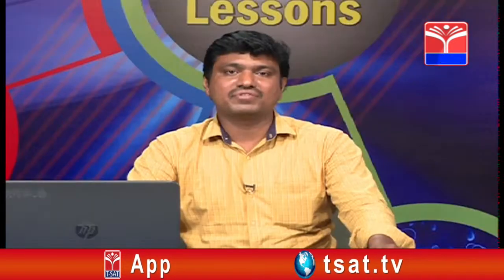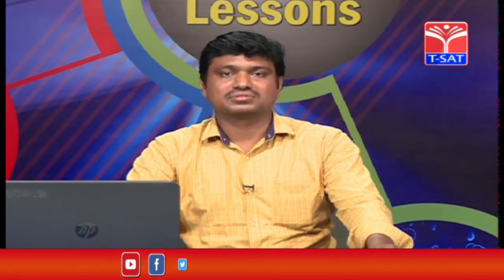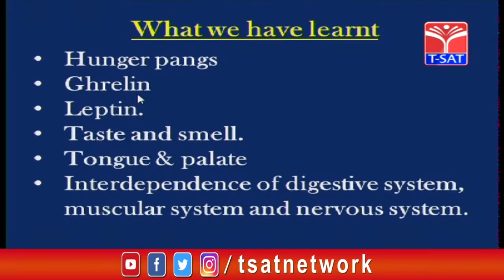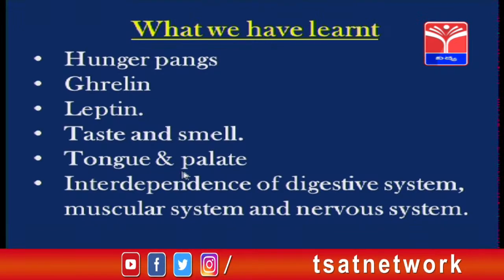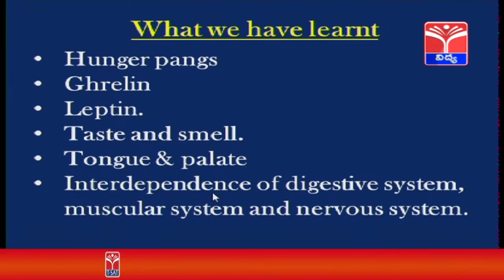Students, we have discussed some important things in this part 1. Let us see them. What are hunger pangs? Ghrelin, a protein hormone, and leptin, another protein hormone. The close relationship between taste and smell, and how the tongue is connected with the palate in identifying the taste. The interdependence of the digestive system, the muscular system and the nervous system.